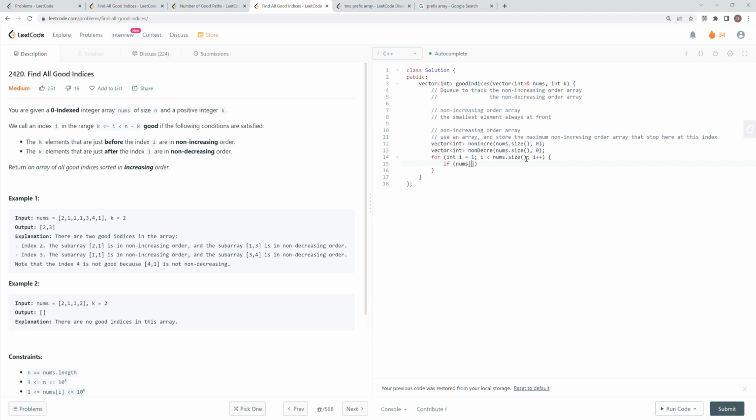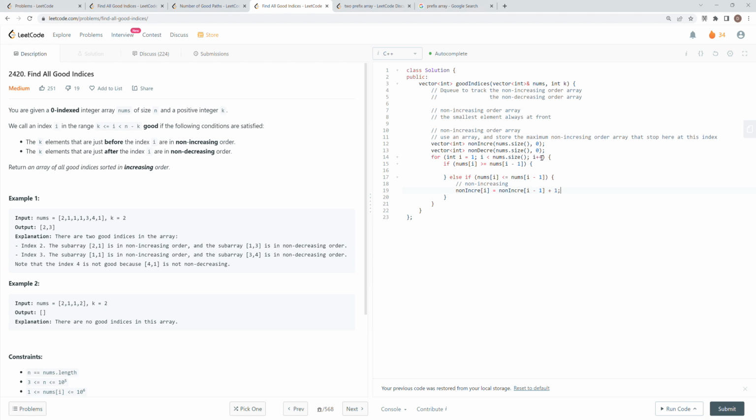nums[i] is greater or equal to the previous one. Then what I do here is something, but let me just write our structure first. So suppose that it is greater or equal, then it will be non-decreasing, and if it is smaller or equal, it should be non-increasing. In this case, we just use non-increasing[i] equal to non-increasing[i minus 1] plus 1.